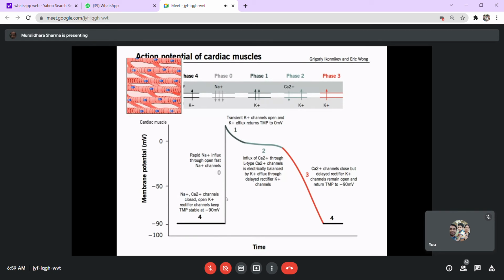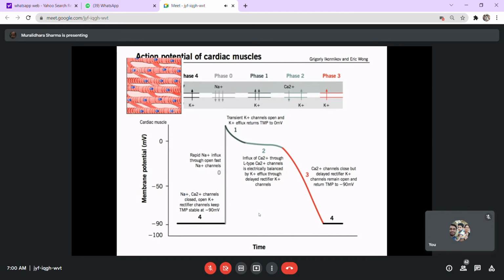Hence a group of heart muscle cells can act as a single cell functionally, in the sense that the same action potential can transmit through the whole bundle of muscles, not a single muscle fiber. Hence heart muscles are also called syncytial muscles. The other name, syncytial muscles, suggests that condition. These muscle cells can function as a single cell.